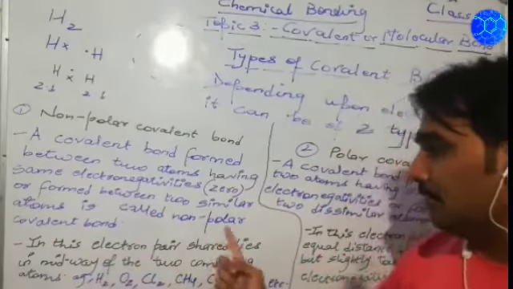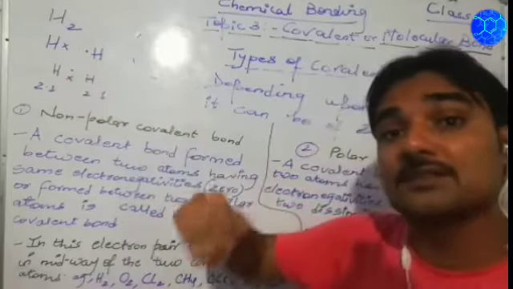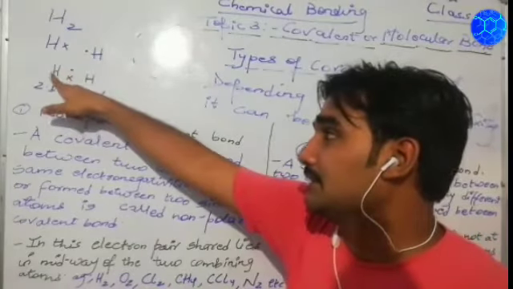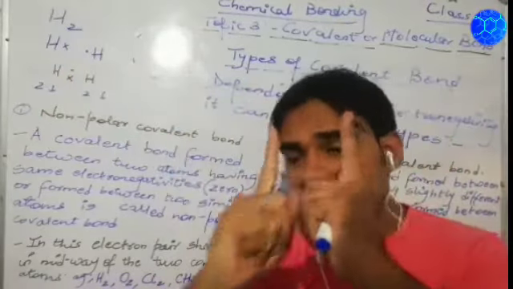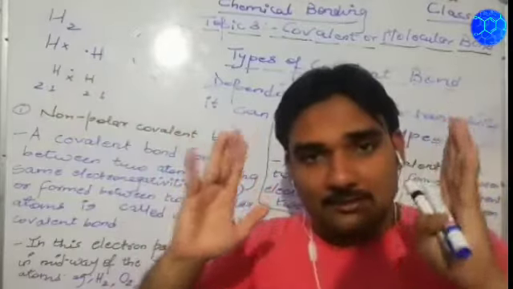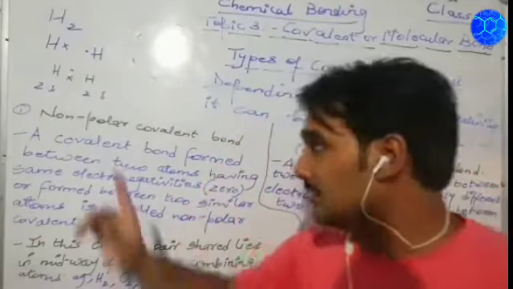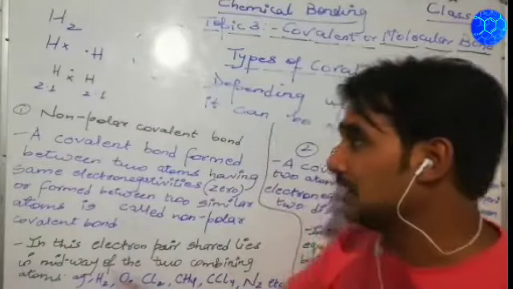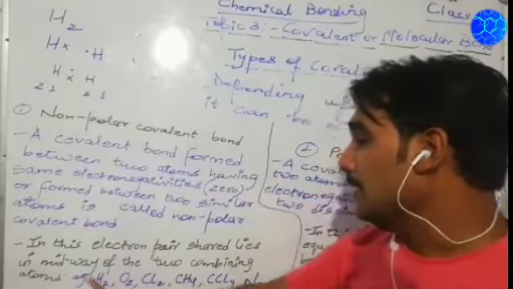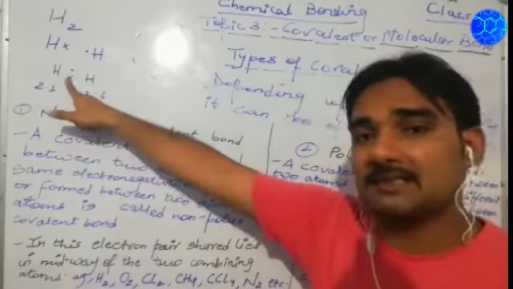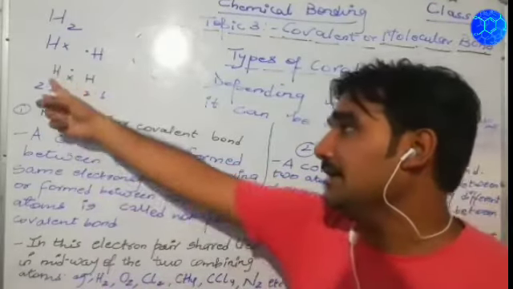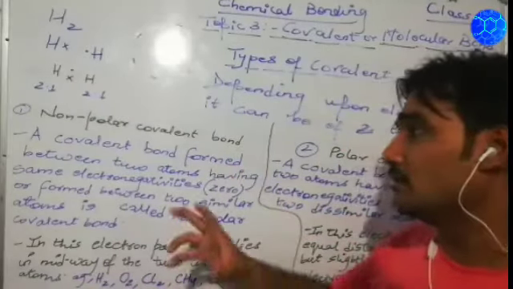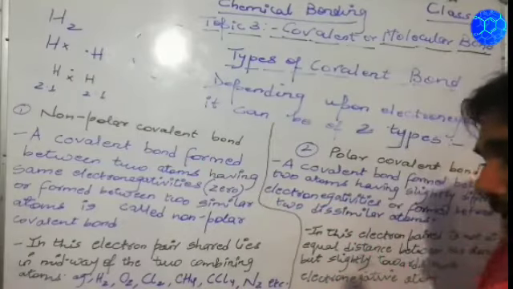In this, electron pair share means the electron pair which is being shared is in the midway of the two combining atoms. It will be in the center. When we show the mutual sharing of electrons in non-polar covalent compounds, that electron pair which is being shared will be located in the midway at the center of the two combining atoms. So this type of covalent bond will be referred to as non-polar covalent bond.